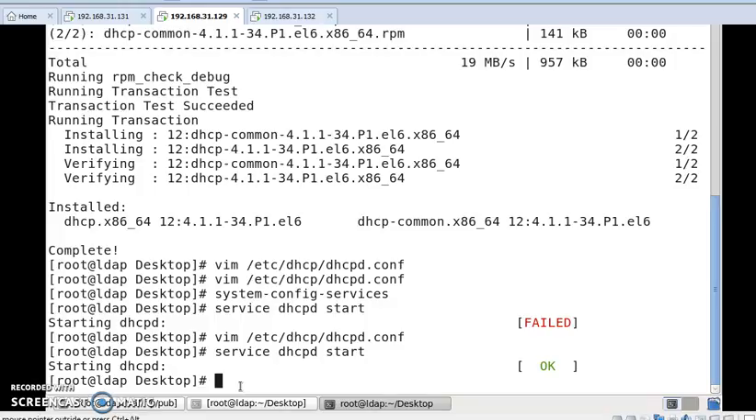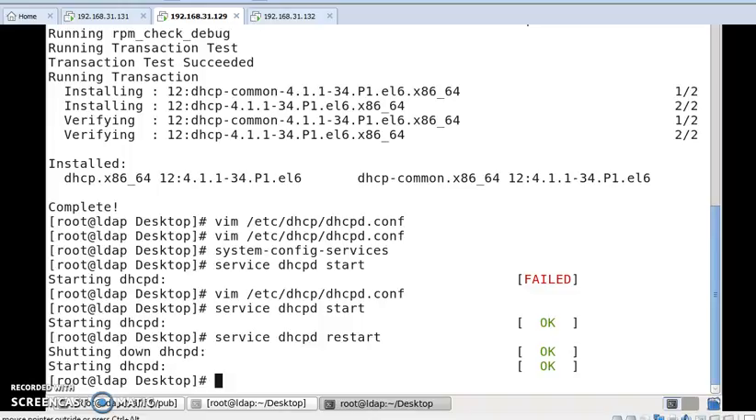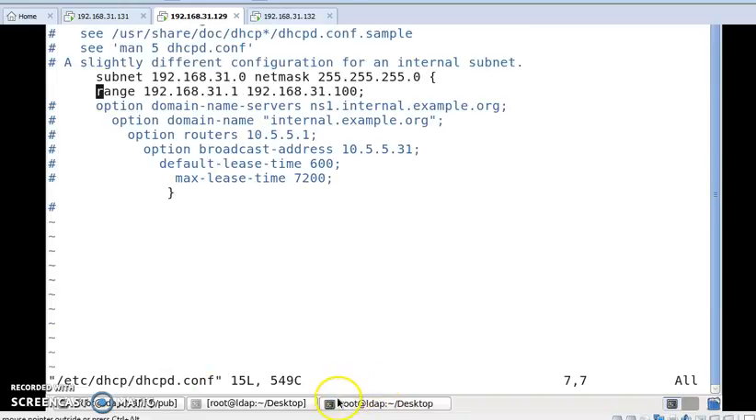Again I run another command, service dhcpd restart. Okay viewers, it's working okay. I had some mistake in my previous command. I will show you it now. I'm going to Vim, opening the dhcpd.conf file. Press enter.